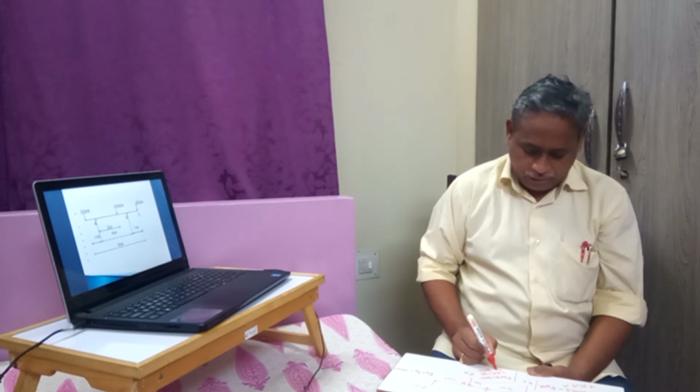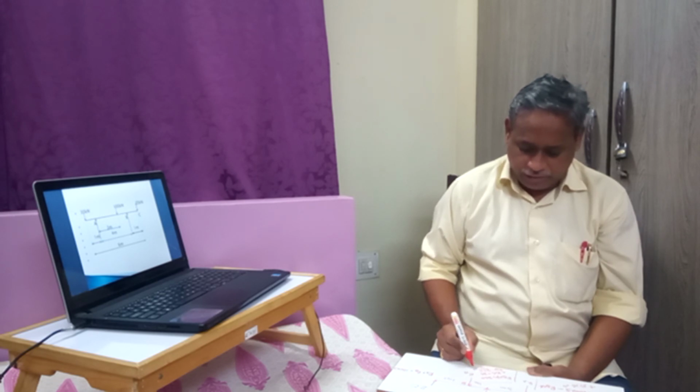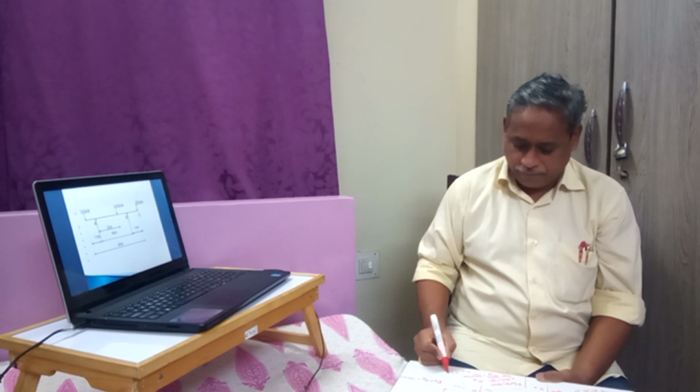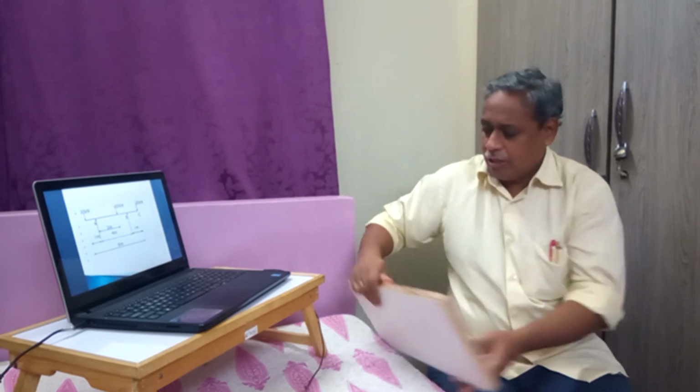RB into 4 is equal to 370, so RB is equal to 370 by 4, which is 92.5. 92.5 kilonewtons will be RB, and RA will be equal to 57.5, that is 150 minus 92.5.